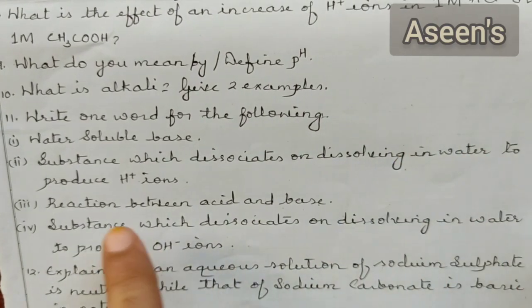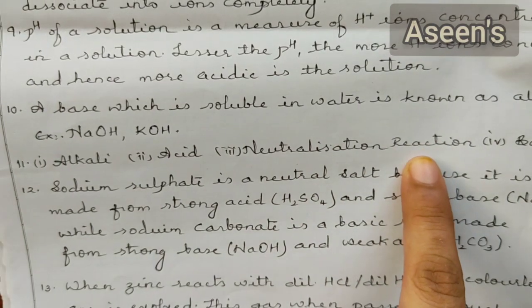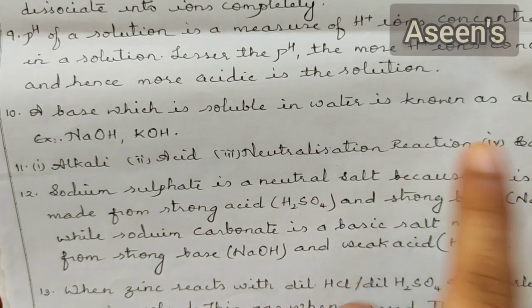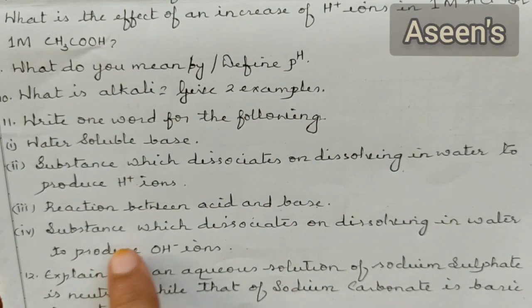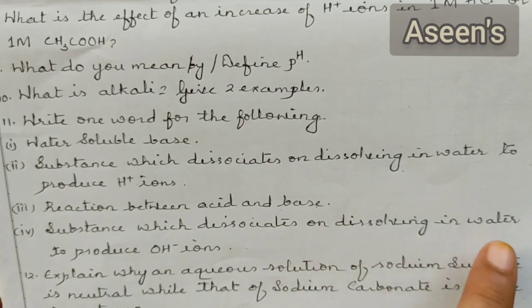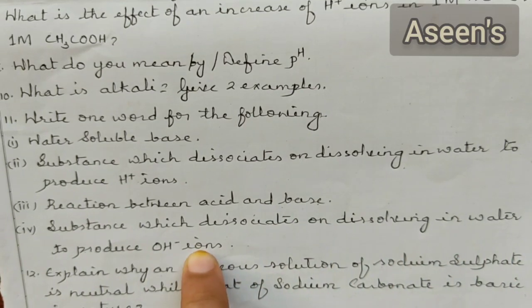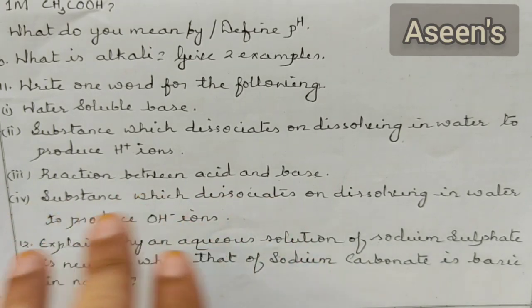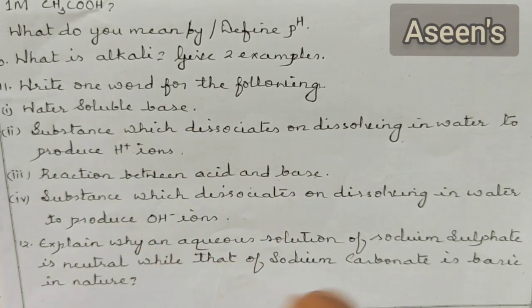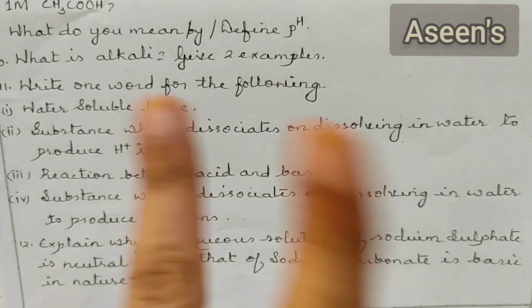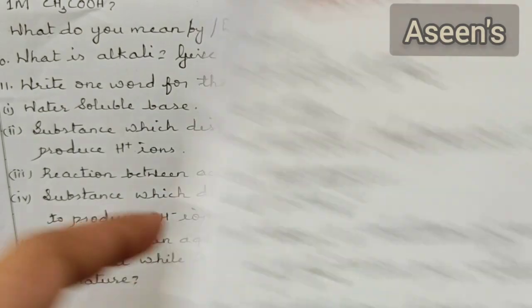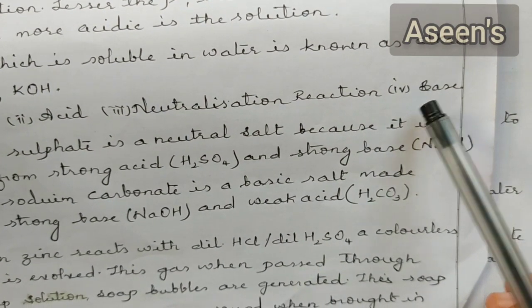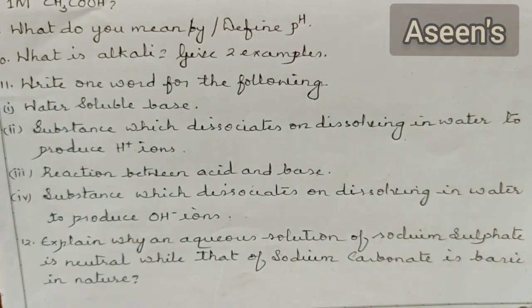Next question. One word for reaction between an acid and a base, and the answer is supposed to be neutralization reaction. When an acid reacts with a base, such kind of reaction is known as neutralization reaction. The fourth one, substance which dissociates on dissolving in water to produce OH minus ions. So when this particular substance is added to water, it is going to split into OH minus ion and a positive ion respectively. So OH minus ions are given by only bases. Hence the answer is supposed to be a base.